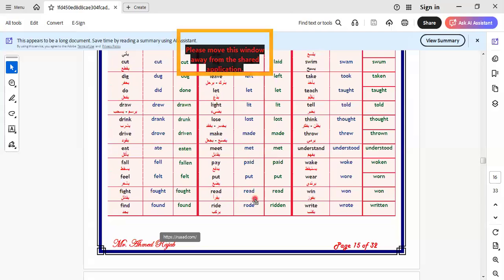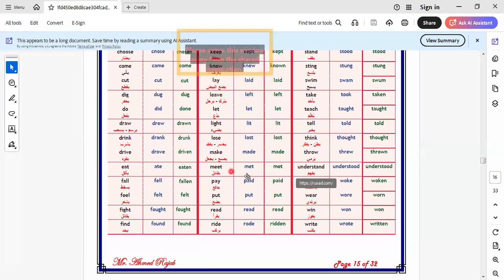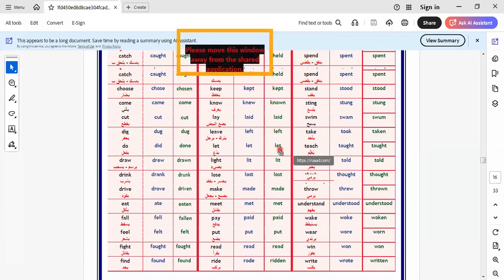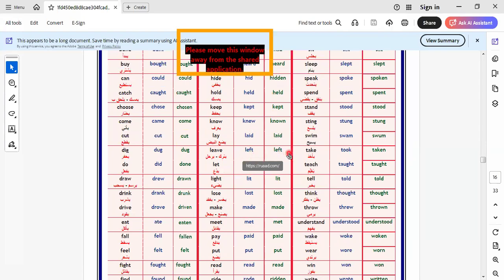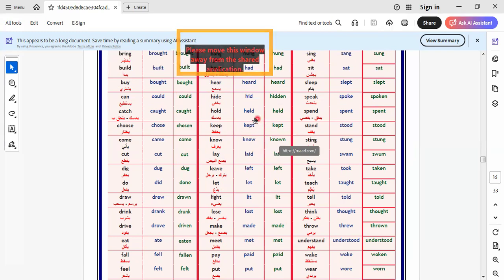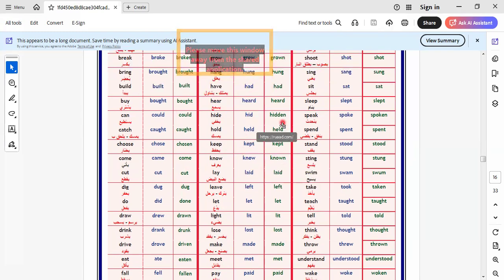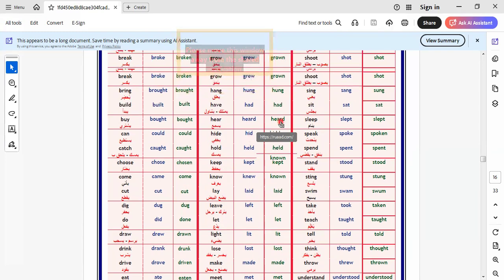Here we say read, but when we use it in the past and past participle, we also write read. They have different pronunciation, not different writing. Buy, bought. Meet, met. Make, made. Lose, lost. Light, lit, which is the same in the past and past participle. Leave, left. Know, knew, known. Keep, kept. Hold, held. Hide, hid, hidden.